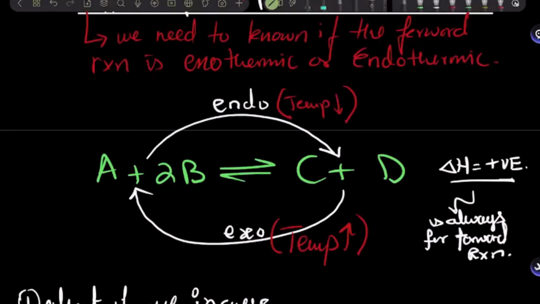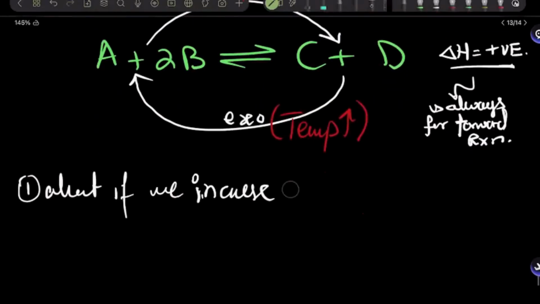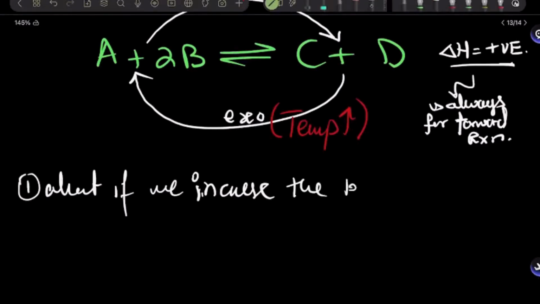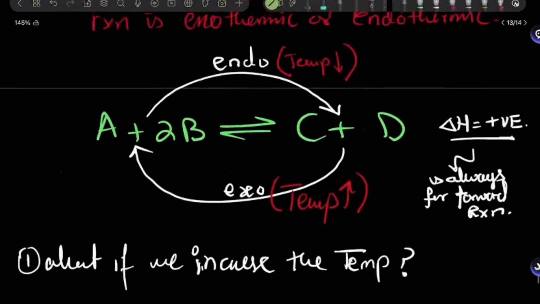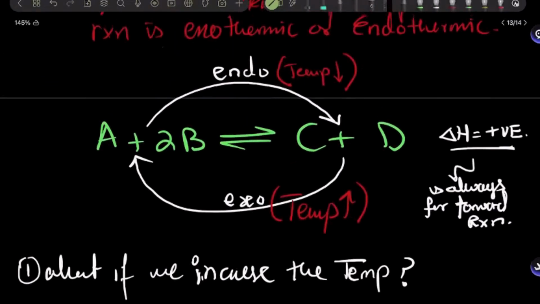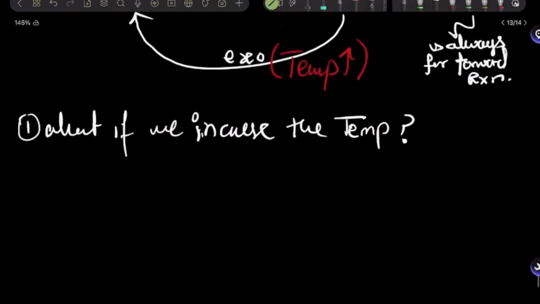So what if we increase the temperature? If we increase the temperature, what is equilibrium going to try to do?